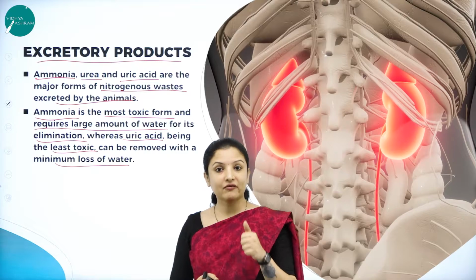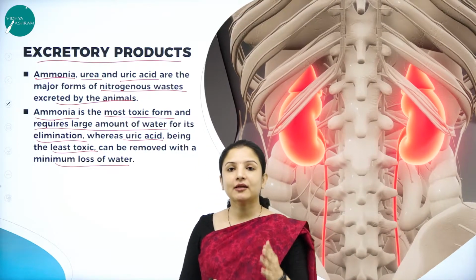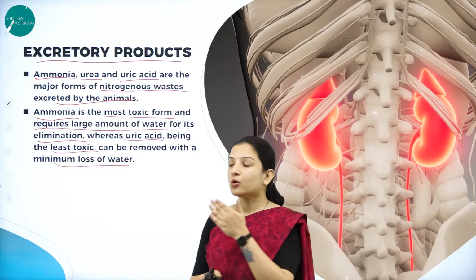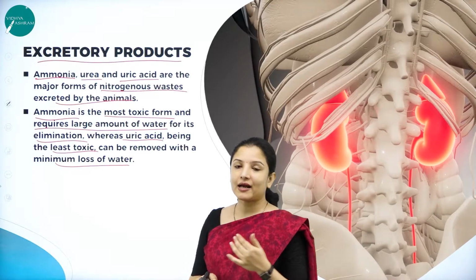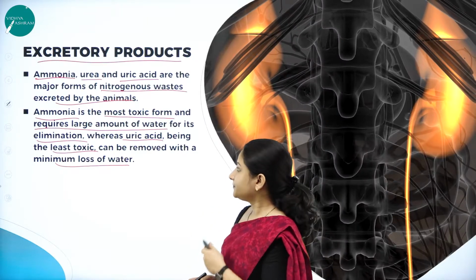So that is the difference between the elimination of the two important nitrogenous wastes. Ammonia is very toxic when compared to urea and uric acid, and requires a large amount of water for its elimination or excretion, whereas uric acid is less toxic than ammonia and requires very little water for its elimination.